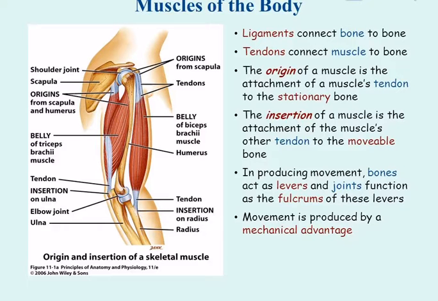In producing movement, bones act as levers and joints function as the fulcrums of these levers. Movement is produced by a mechanical advantage.